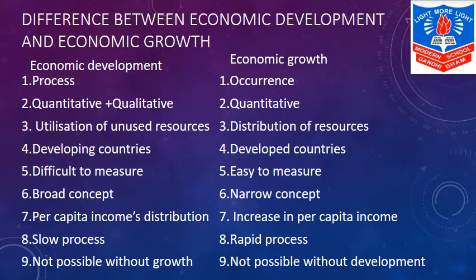Ninth and the last difference is that economic development is not possible without growth, whereas growth is possible without development. That is why Mr. Graal-Merier has stated that development is growth plus change.